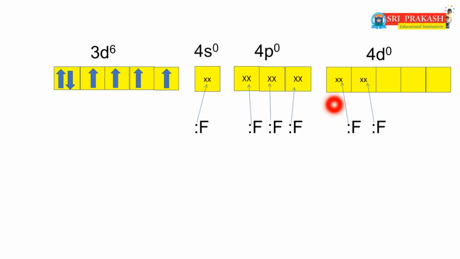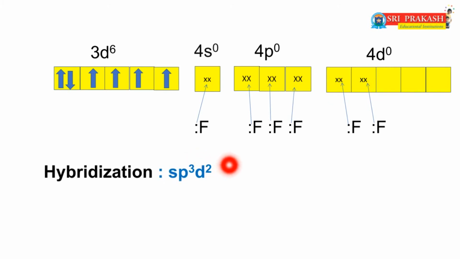and two 4d orbitals are involved in the bond formation or hybridization. So the hybridization is sp3d2, and the geometry or shape of this complex is octahedral. Now friends, I will ask one general question: what is the bond angle of octahedral molecules? Yes, the bond angle in an octahedral molecule is 90 degrees.